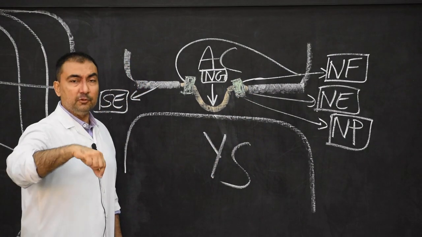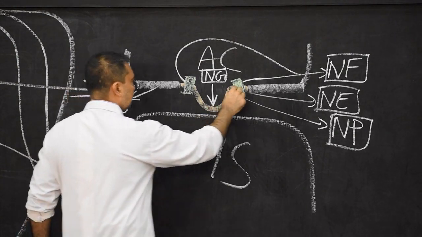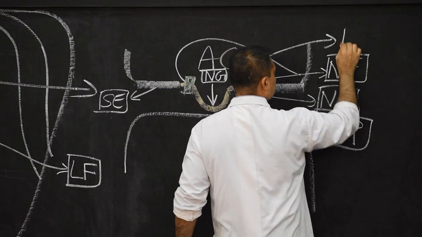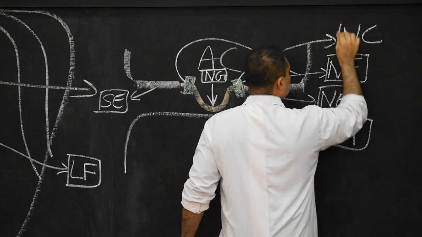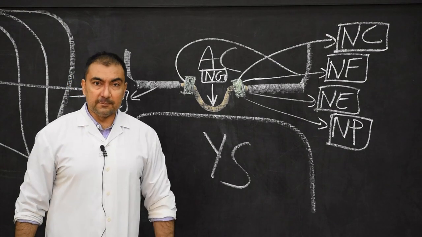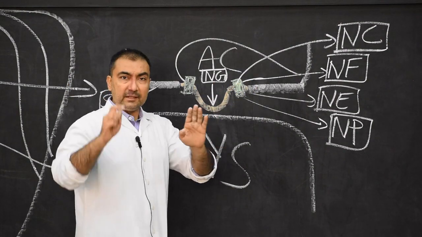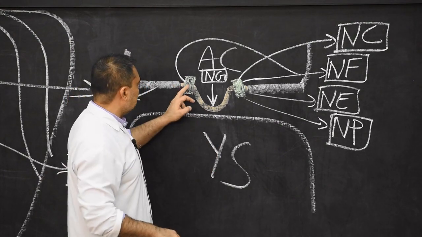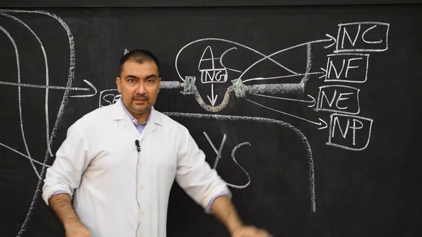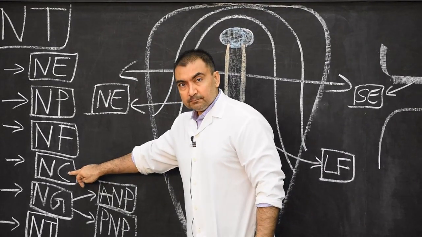Not in the neural groove, but in the neural fold. Neural crest cells will develop in the neural fold. So here I can mention this as development of cells of neural crest. Where? In the neural fold. So that it will separate neural groove from surface ectoderm. So in the neural fold there is development of neural crest. So here, if we show over here, our neural crest is complete.